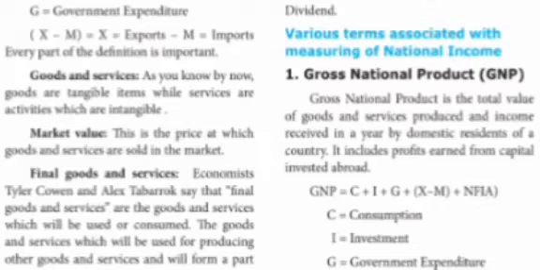It includes profit earned from capital invested abroad. GNP is equal to C plus I plus G plus X minus M plus NFIA.